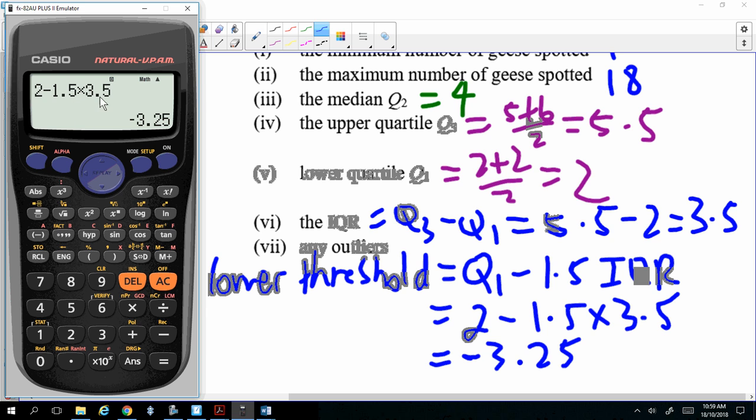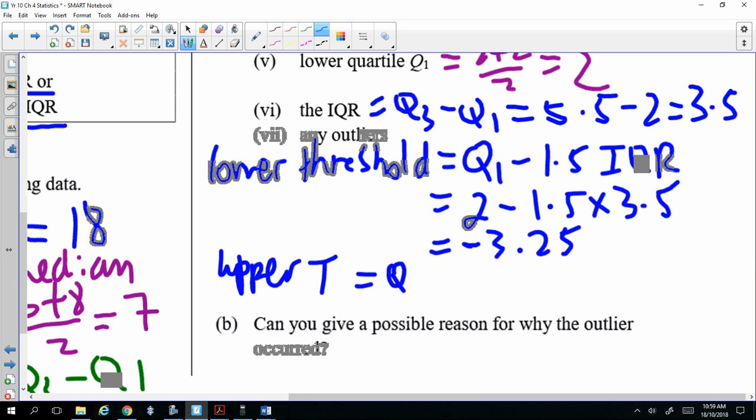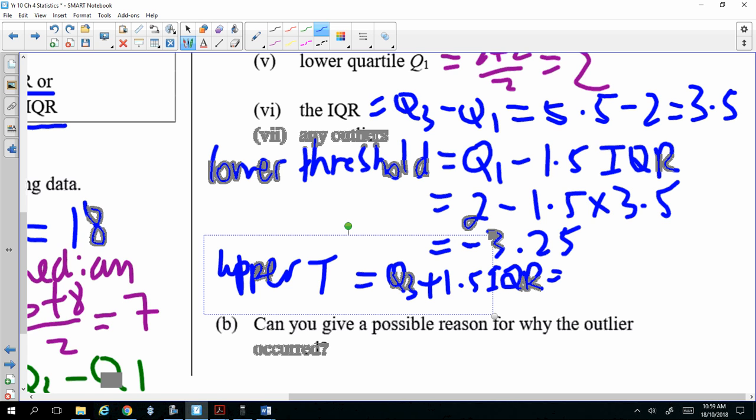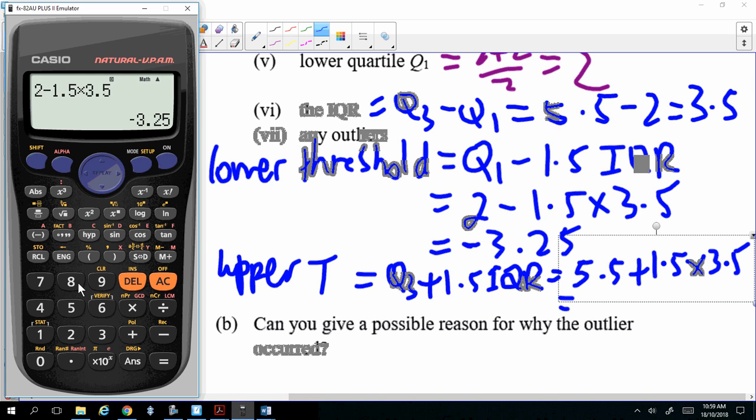Upper threshold, you get Q3 plus 1.5 IQR, which is, what's Q3? 5.5 plus 1.5 times 3.5. So if you use your calculator, you actually just have to change this to a plus. You get 10.75.